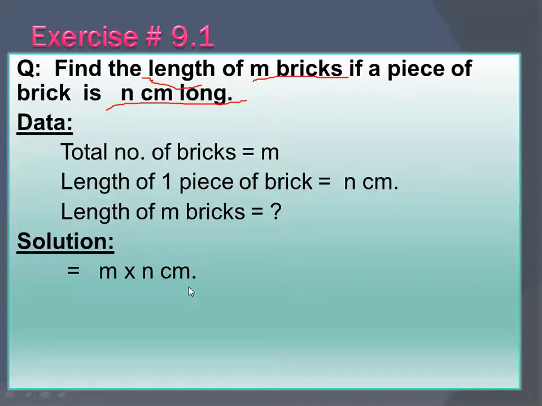As I told you, no need to write the multiplication sign here, so you will simply write it in this form: mn centimeter is the answer. Alina Alam, very good. Hamza Anjum, very good.